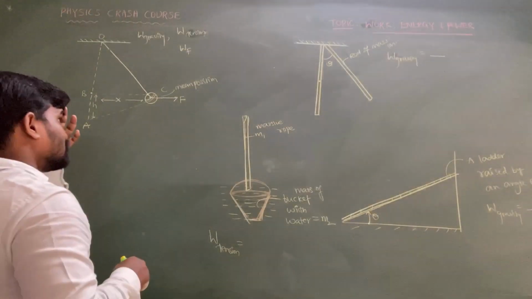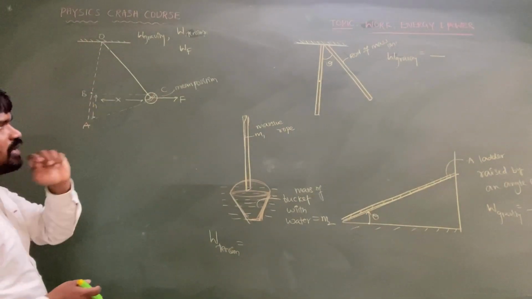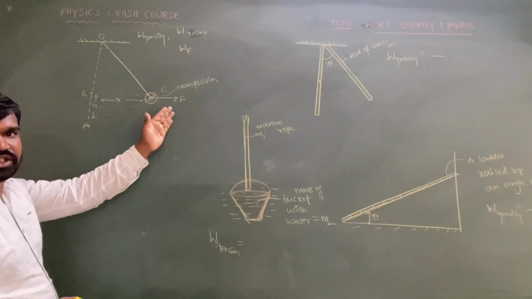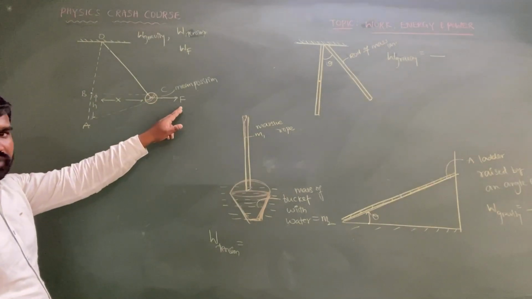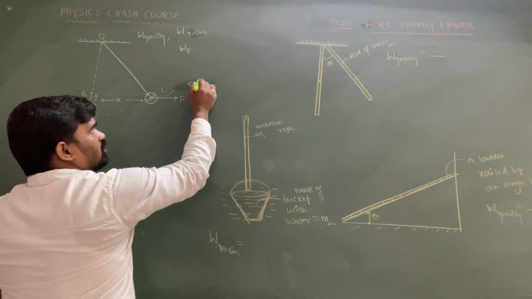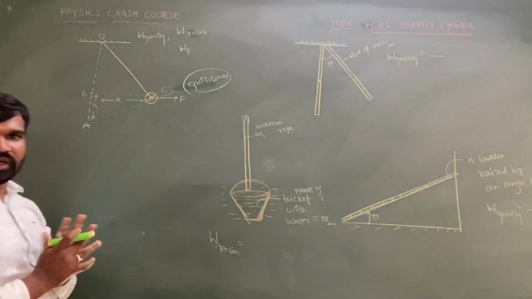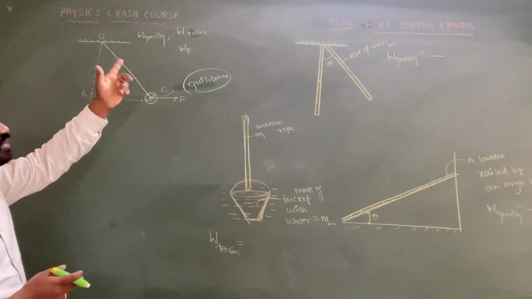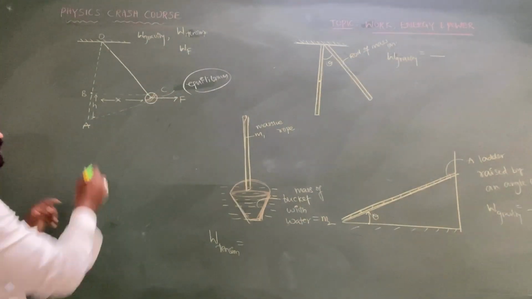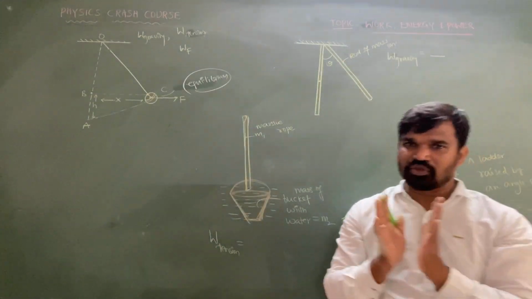Okay, intelligence. So these are the various examples. Let's see. A simple pendulum. There is a horizontal force acting on the simple pendulum which is equal to F, so that it is at an equilibrium position. Determine the work done by the gravitational force, by the tension, and even by this horizontal force if it is raised to a height h from its mean position.